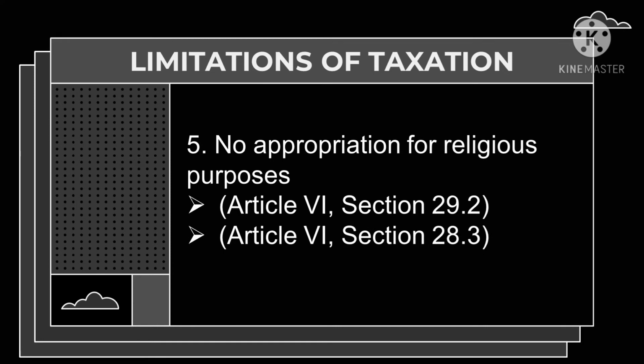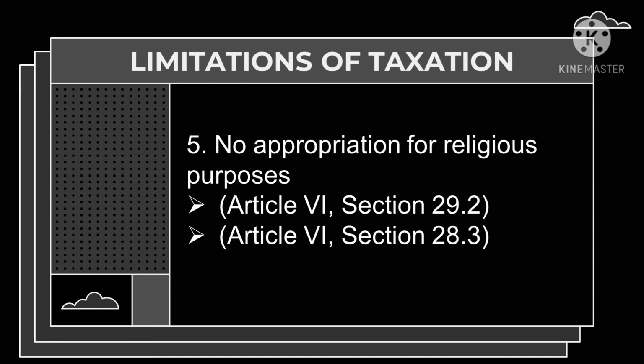Last, or the fifth one, we have no appropriation for religious purposes. Under this limitation, it consists of two articles. First is Article 6, Section 29.2, and the second one is Article 6, Section 28.3. Now, let's talk first about Article 6, Section 29.2.